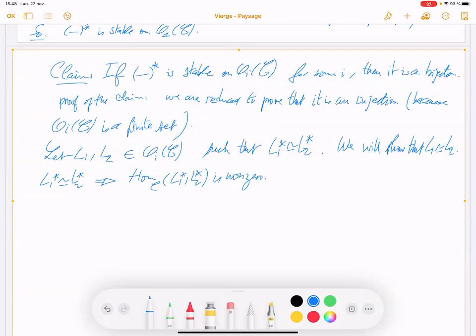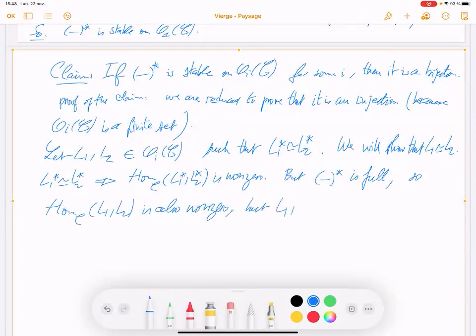And then, this functor is full. So this Hom space is also non-zero. But L1, L2 are simple.